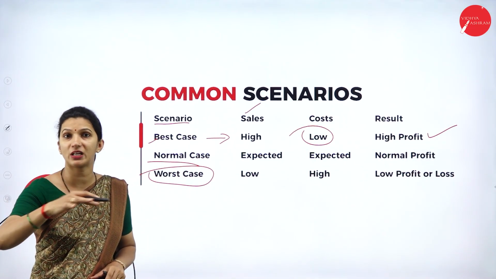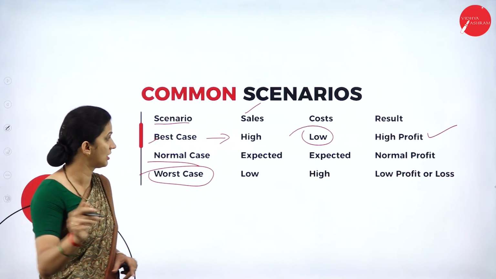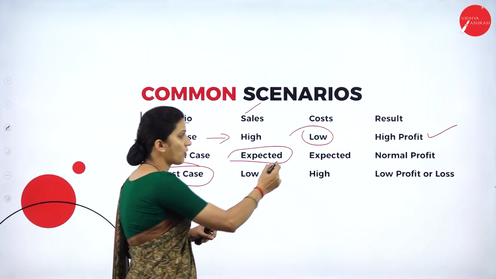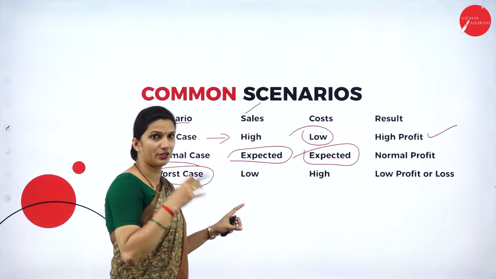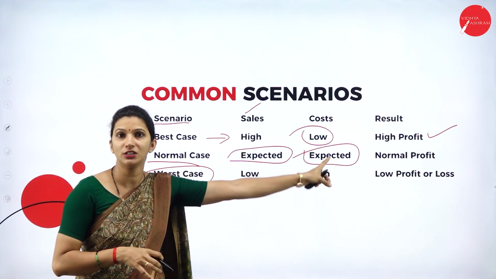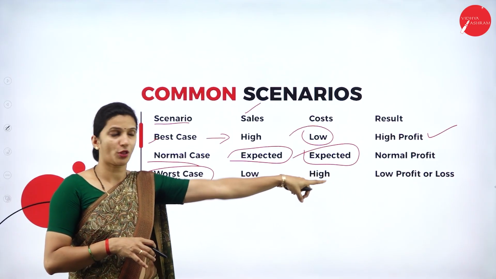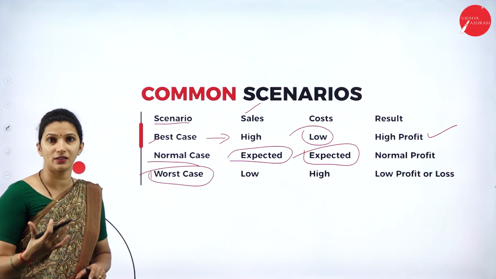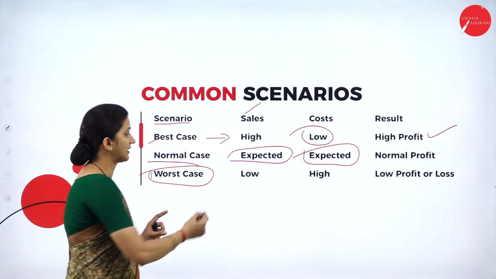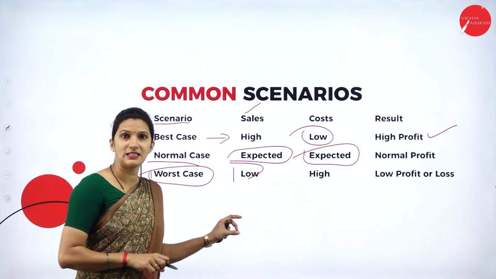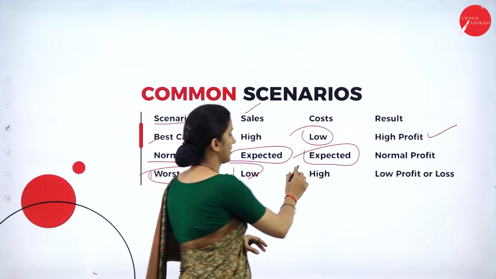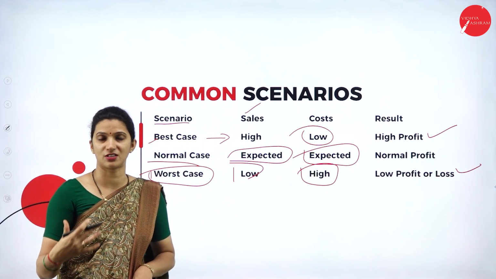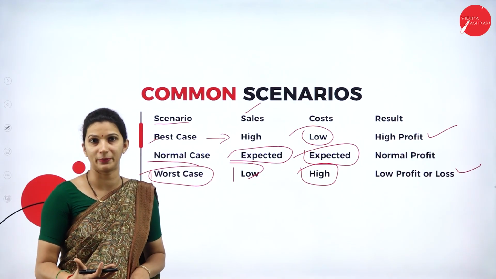Suppose we are assuming a normal scenario, the sales will be achieved at the expected level, the cost will also be at the expected level, and we can achieve a normal profit from that project. Suppose we are assuming a worse scenario, being pessimistic, that means we are expecting low sales and high cost, so the profit will also be low, and the chances of incurring a loss will also be there.